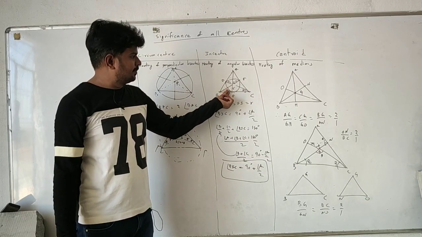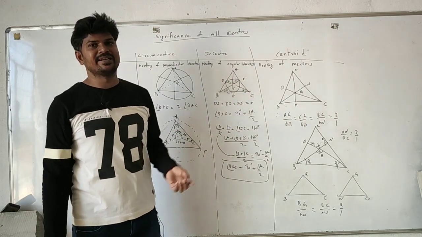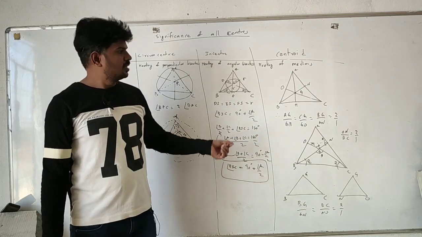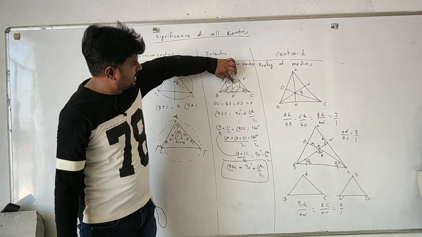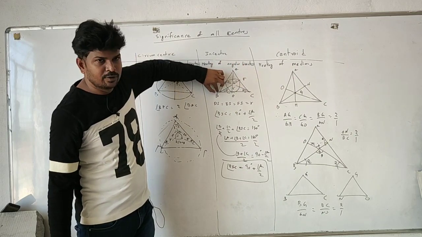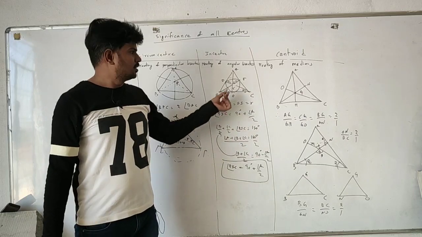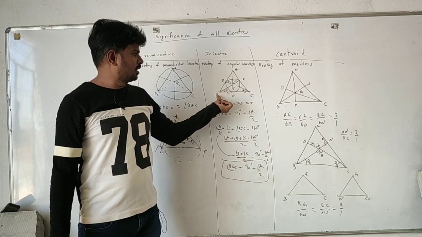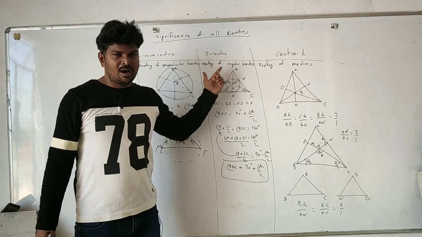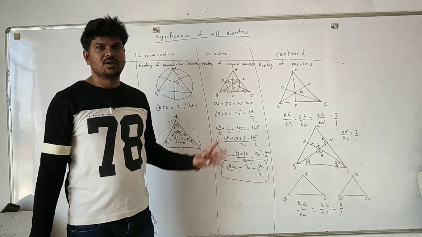What remains is half of angle A plus 90 degrees, that is, 90 degrees plus angle A by 2. Similarly, angle AIC will be 90 degrees plus half of angle B. So when you take triangle BIC, the remaining angle is half of the opposite angle plus 90 degrees.